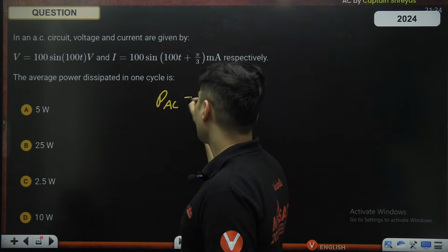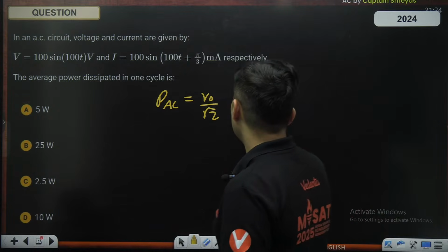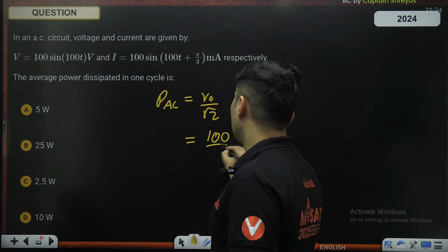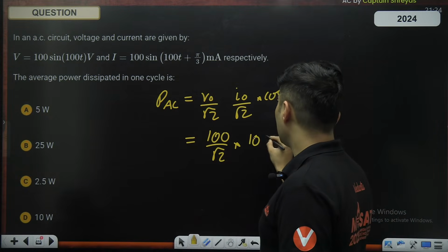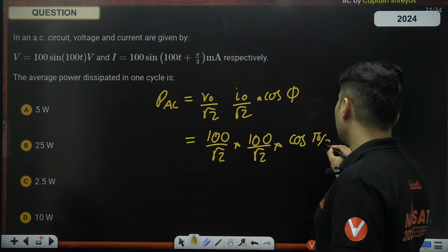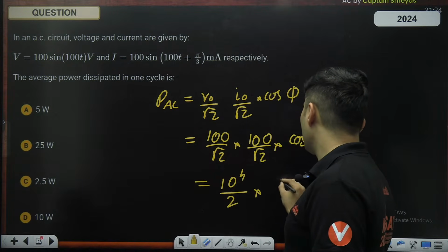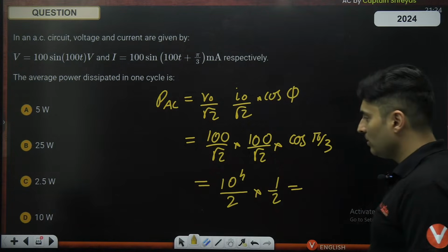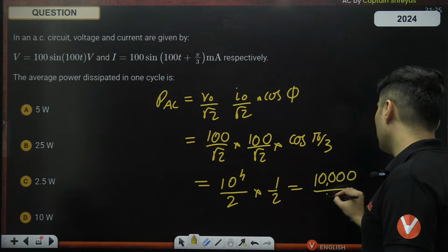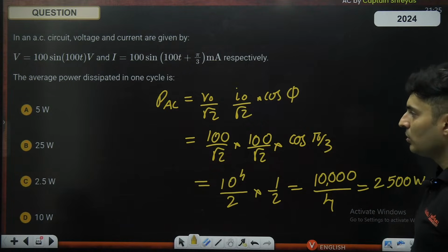Power in the AC will be maximum voltage by root 2, maximum current by root 2, RMS basically, into cos of the phase angle. So maximum voltage 100 by root 2, maximum current also 100 by root 2, cos of basically pi by 3. So 100 into 100 is 10 to the power 4. This will become 2. This will become half. So this will become 10,000 divided by 4, which is basically 2500 watts.